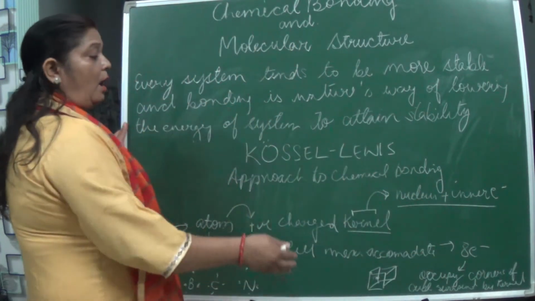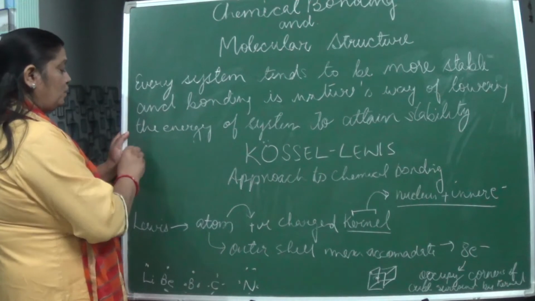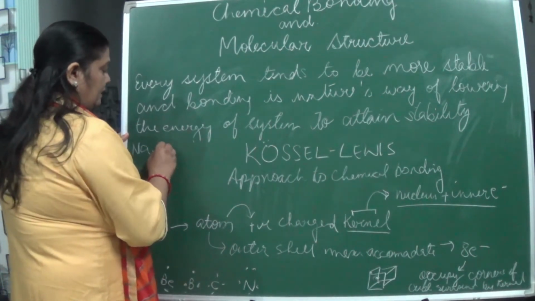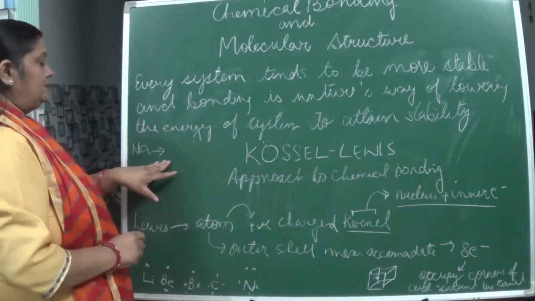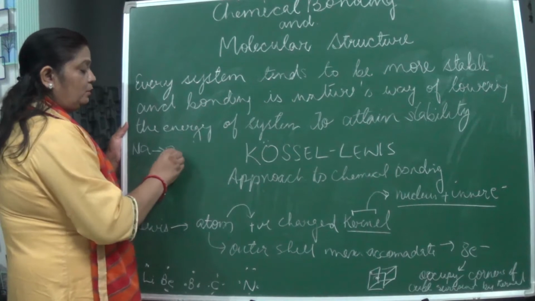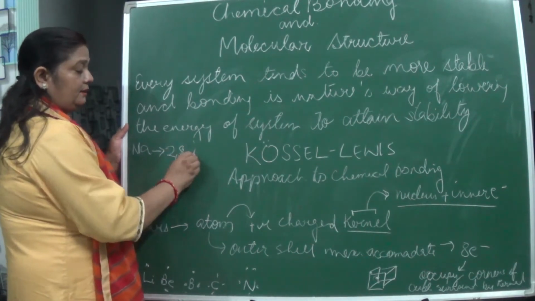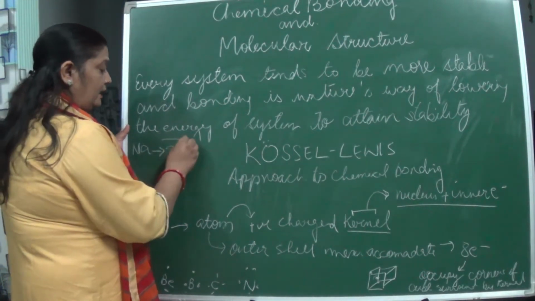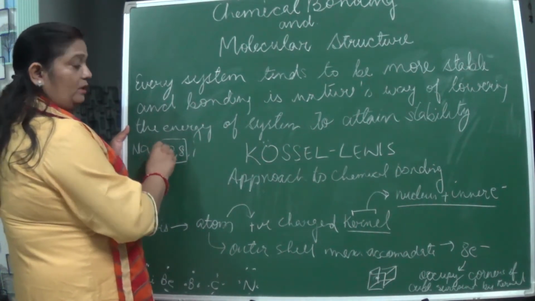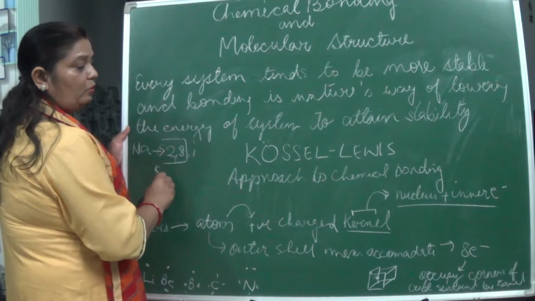Let me explain. Like sodium, if we write the arrangement of the electrons, we write what? 2, 8 and 1, isn't it? So here, these 2 and 8 electrons plus the nucleus are said to be what?